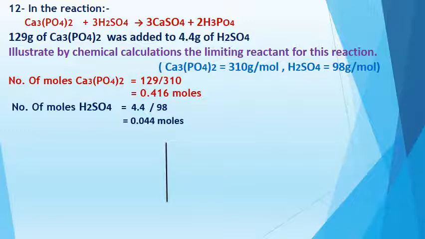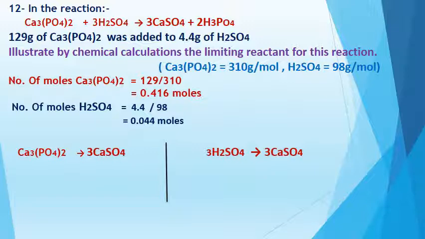Now I will choose one product only. The products here are calcium sulfate and phosphoric acid. Here I choose calcium sulfate. So I will take one reactant with calcium sulfate and the other reactant with calcium sulfate to know which one is the limiting reactant.